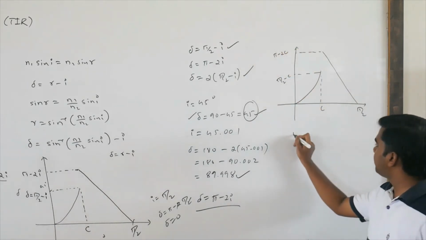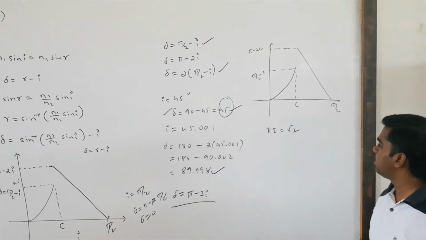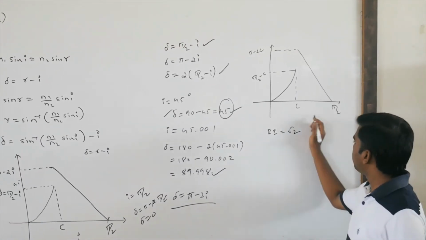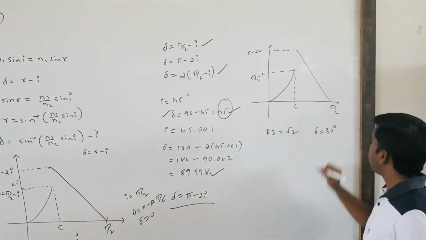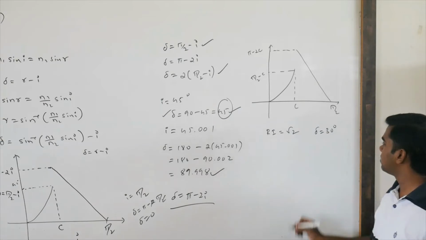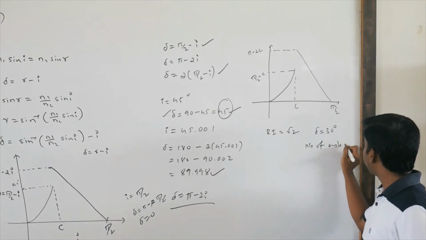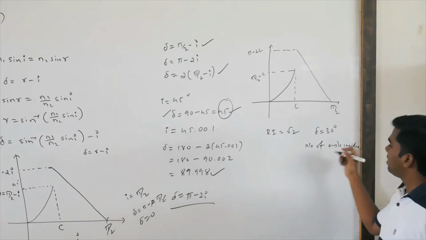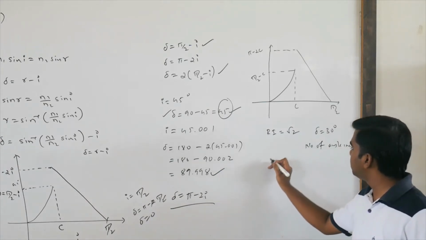If the refractive index of the medium is, say, root 2, what will happen? For a deviation equal to 30 degrees, what is the number of angles of incidence? There may be 1 or 2 that you have to calculate. How can you calculate? Find C here.